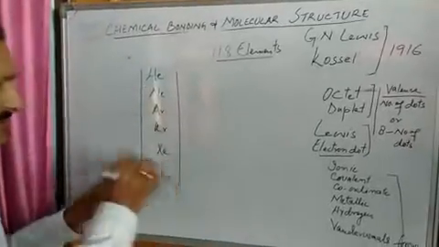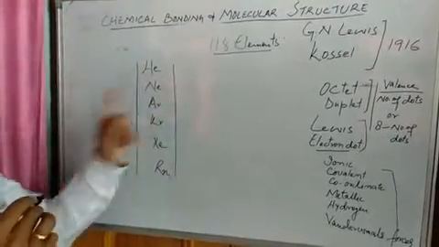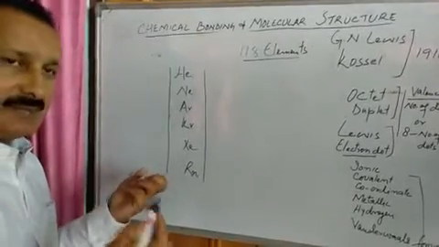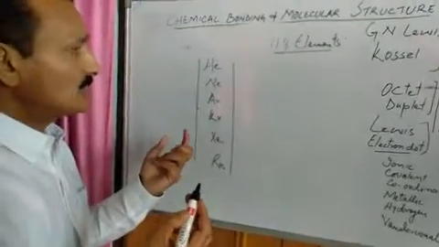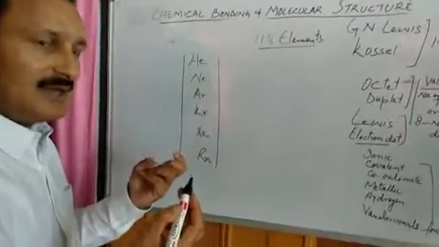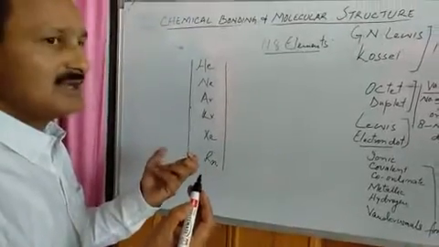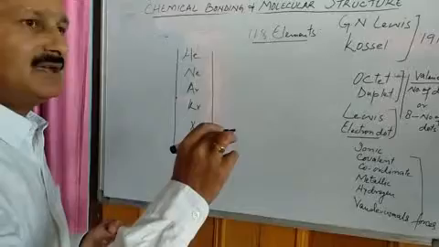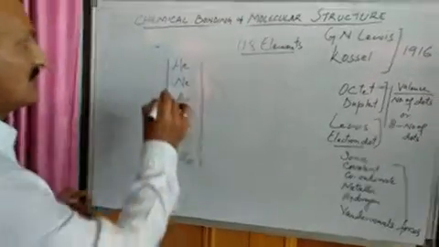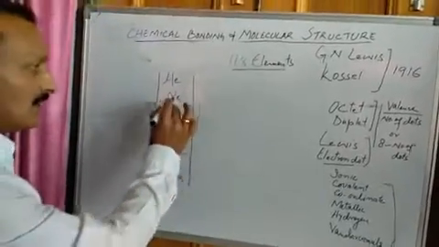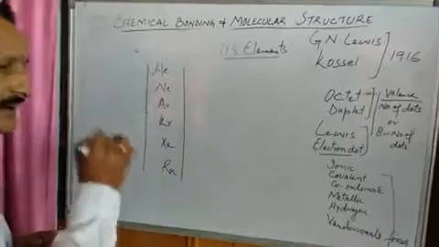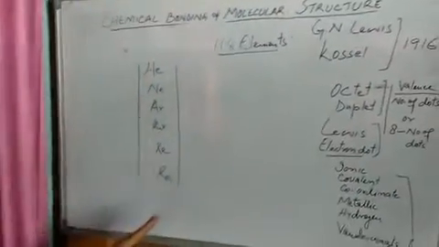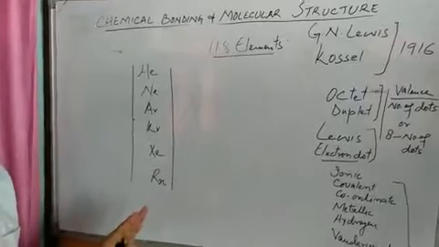These all elements exist independently. They don't require any factor to be independent. They exist in the atmosphere. For example, helium, neon, argon, krypton, xenon, radon. But other elements of the periodic table, other than these, do not exist independently.